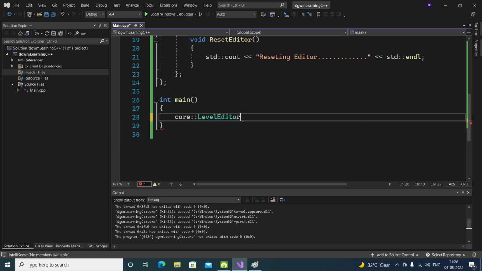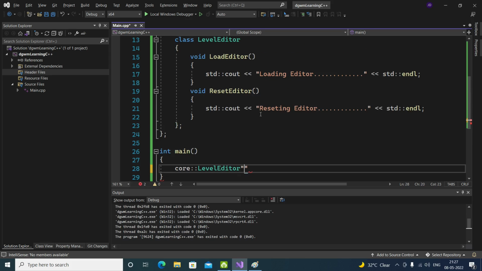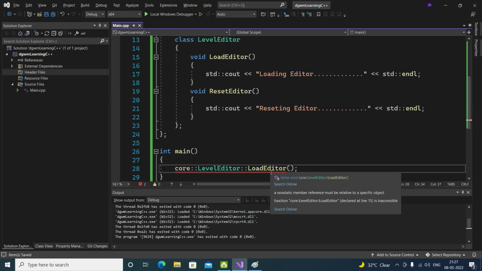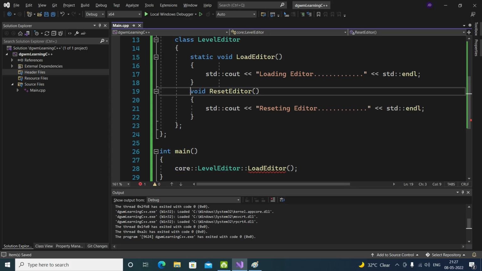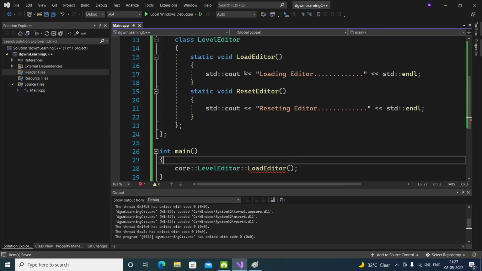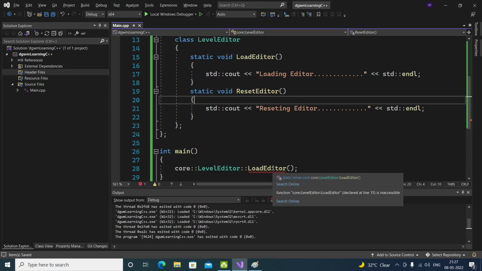Now do dot, level editor dot. What is the problem with it? It is not doing it. The code declared as a member is a non-static member. Oh, it should be a static void. That's why we are getting that error.